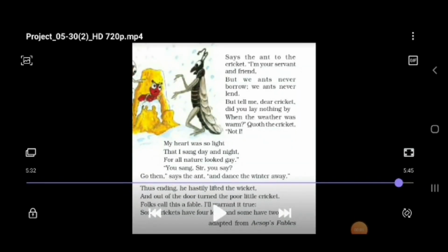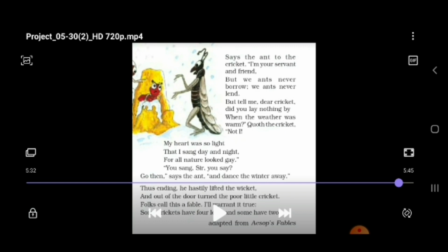put aside anything in storage for the winter, when there is nothing much to be found.